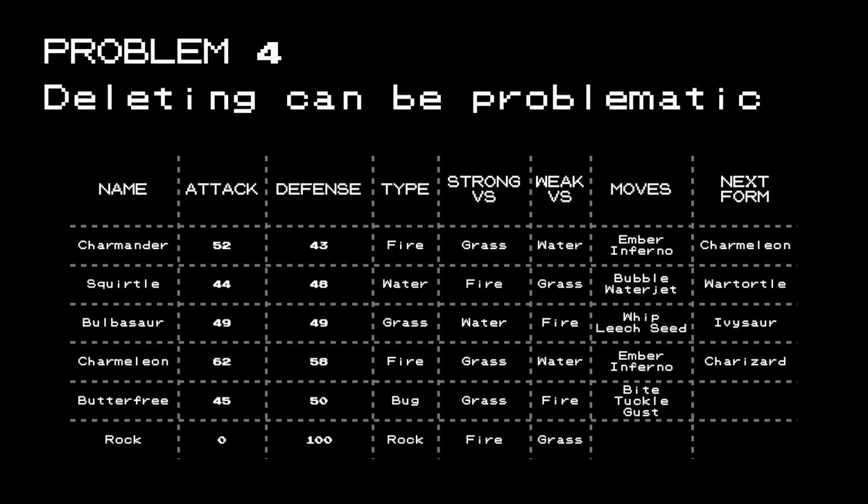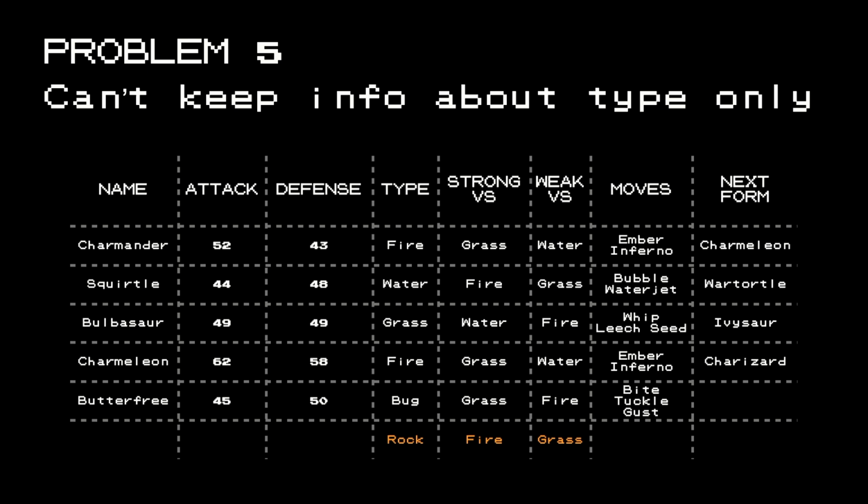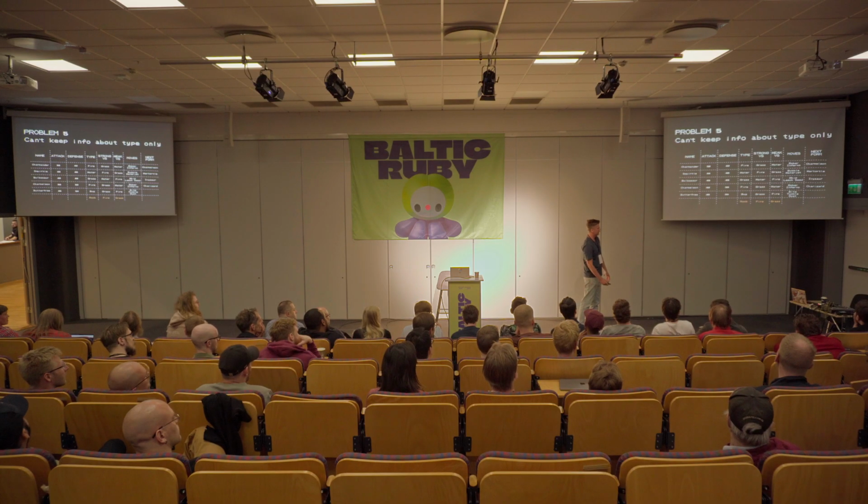Our protagonist realized that this rock thing is actually not a Pokemon. It was just a rock, but who could know? And he wants to get rid of it, because we don't need this information. But if we remove it, we'll lose the information that the rock type is strong against fire and weak against grass. So we kind of can't do it, right?